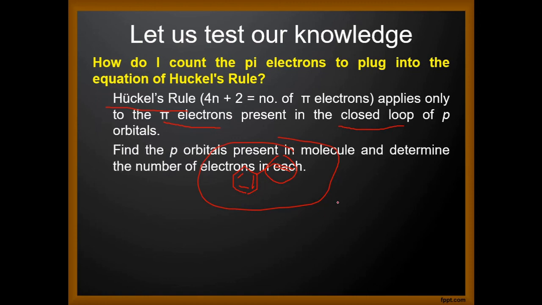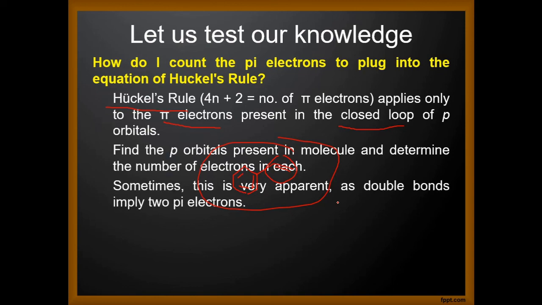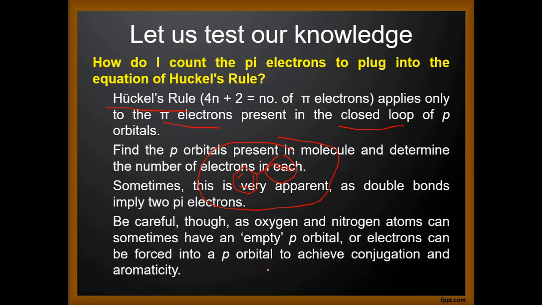Find the p orbitals present in the molecule and determine the number of electrons in each. Sometimes this is very apparent, as double bonds imply 2 pi electrons. Be careful though. Oxygen and nitrogen atoms can sometimes have an empty p orbital and can be forced into a p orbital to achieve conjugation and aromaticity, like how we have aromaticity in furan and thiophene. So even that lone pair of electrons has to be taken into account.